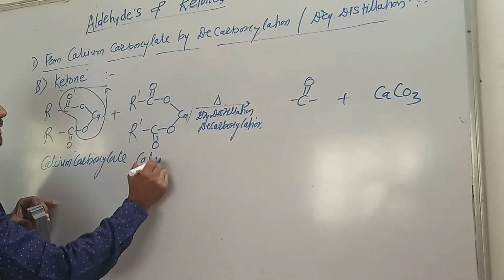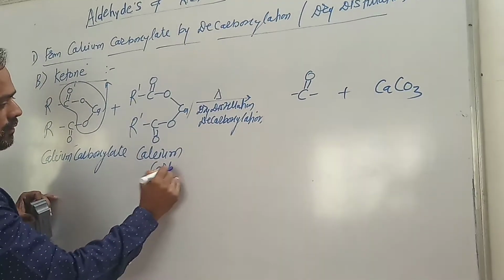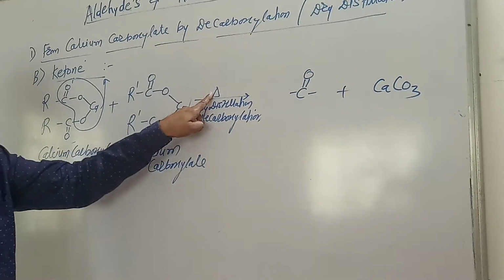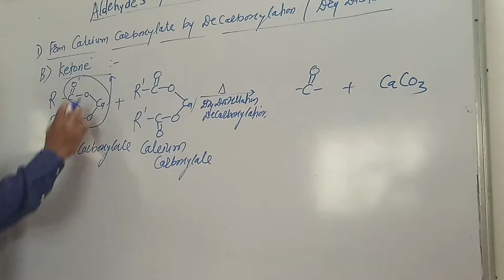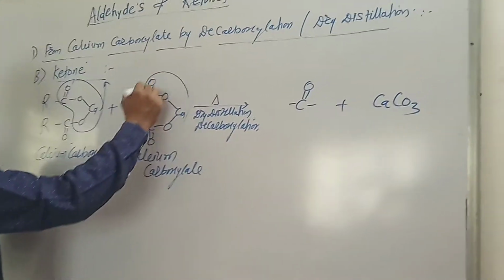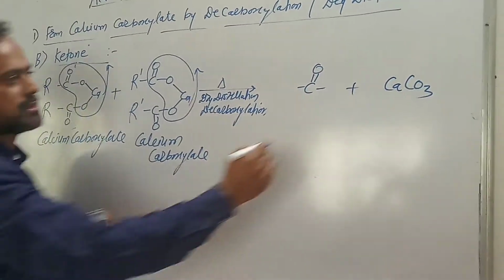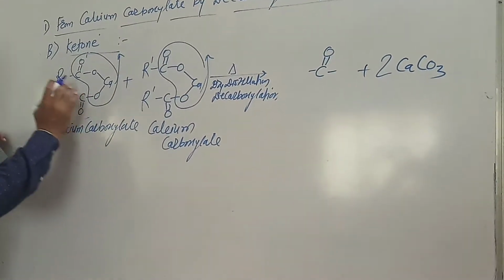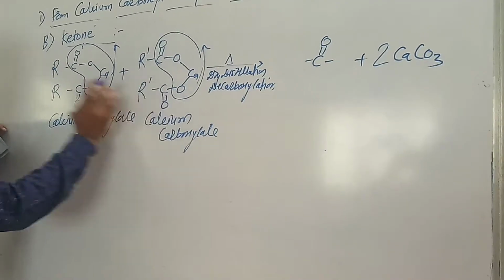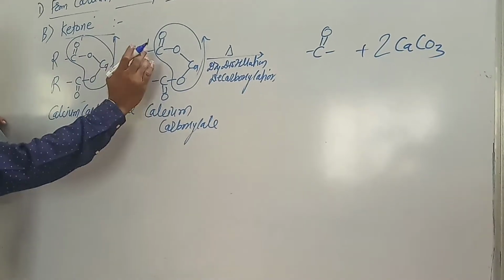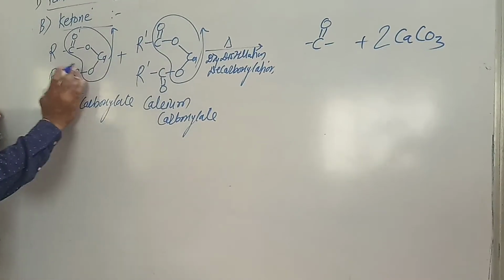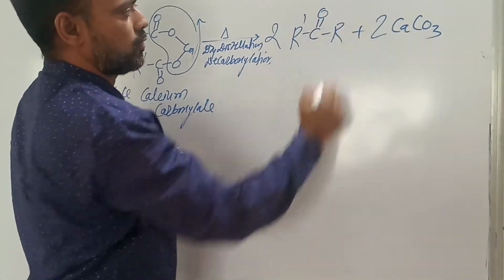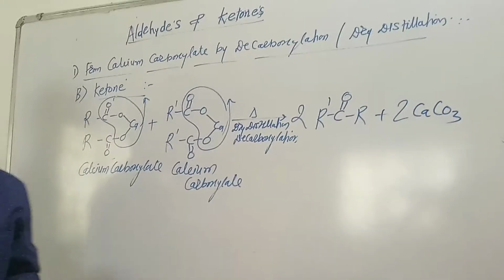When two different carboxylates are heated at high temperature, two molecules of CaCO3, calcium carbonate, are given out, and this R dash C double bond O R and R dash C double bond O R, that is, two molecules of ketone, are obtained.